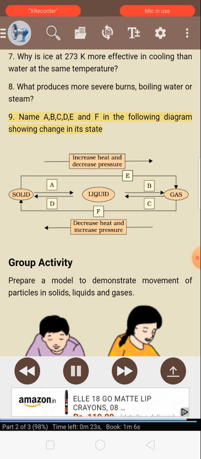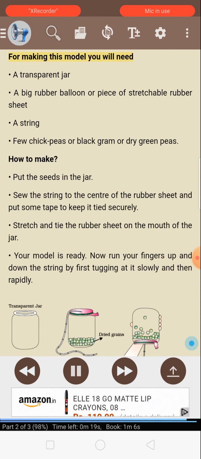9. Name A, B, C, D, E, and F in the following diagram showing change in state. Group activity. Prepare a model to demonstrate movement of particles in solids, liquids, and gases. For making this model, you will need a transparent jar, a big rubber balloon or piece of stretchable rubber sheet, a string, and a few chickpeas or black gram or dry green peas.